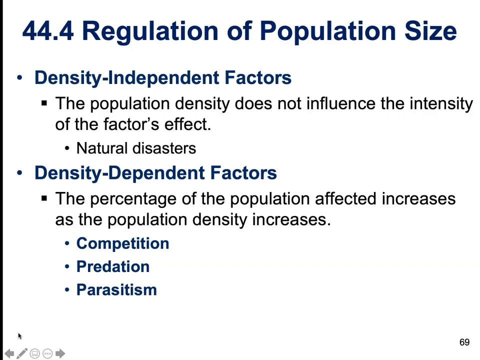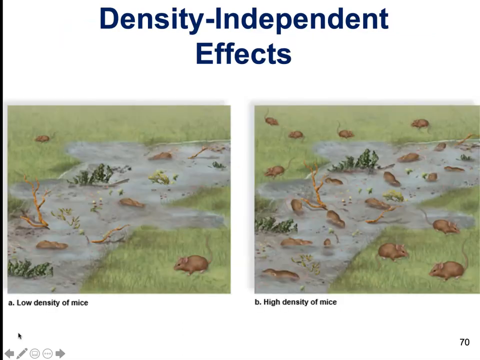Parasitism also is going to be much more of an issue in dense populations. Things like bacterial infections and disease. COVID is a way worse problem in densely populated cities and densely populated towns than it is in more rural areas. Cases aren't happening all that often in rural areas, and it's not spreading as quickly in rural areas as it does in major cities.